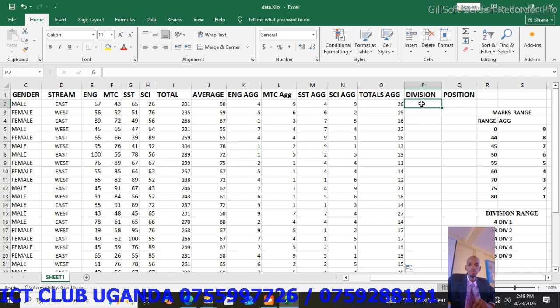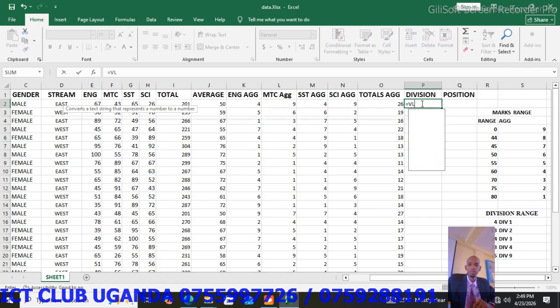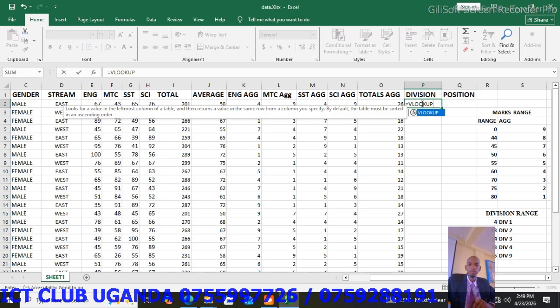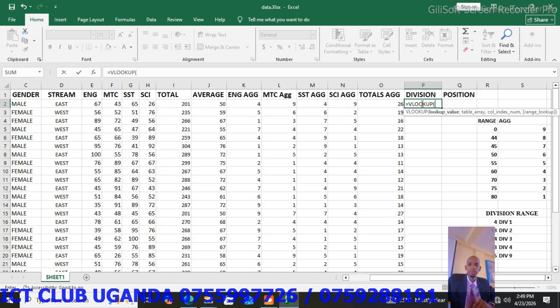So we are going to still use the VLOOKUP, but somebody can use IF if you want. So I'm going to use the VLOOKUP, equals VLOOKUP, open the brackets. Our first lookup value is this first aggregate we have, comma, highlight our table array for the divisions, lock it, F4, comma, then our column index number that is having the divisions is column 2.